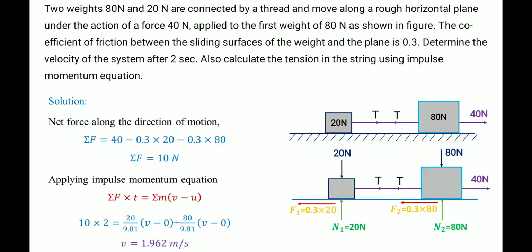Then let us find, in order to substitute in the impulse momentum equation, this is the impulse momentum equation. So here we need sigma F, time is given, sigma m we can find, final velocity is required, and u, the initial velocity, is 0.